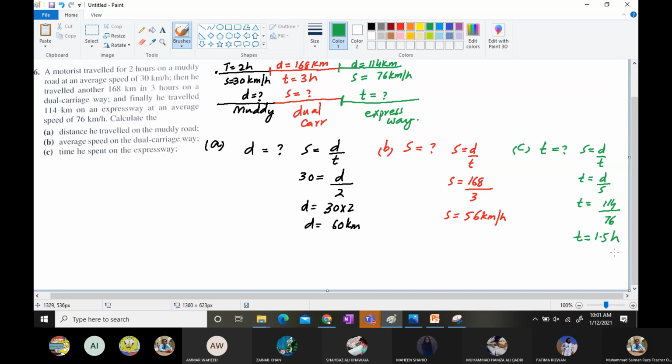Remember to use calculator where you cannot find out the answer yourself, like I used it in the very last step, 114 divided by 76. If I try it with the mental maths, it will be a difficult thing. So in order to cancel both the numbers with the same number, it is going to consume a lot of time. So there you can use the calculator then and there, and then you can take the advantage of it. So this was question number 6.